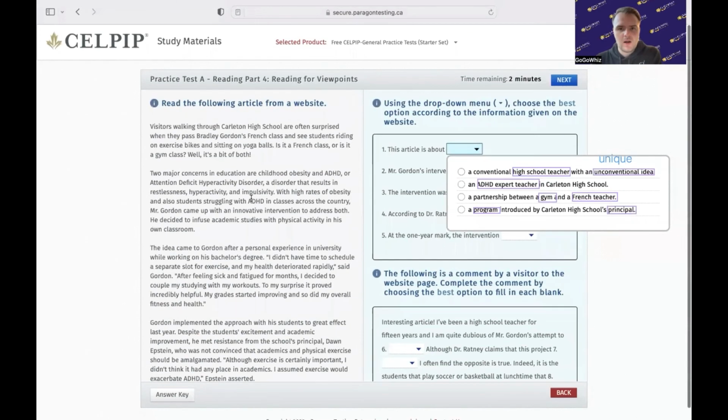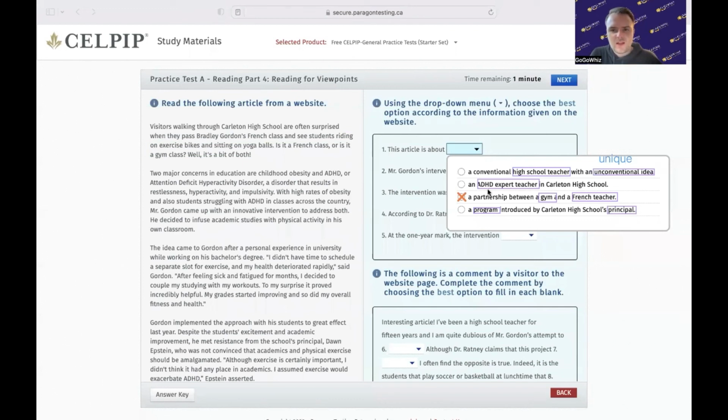So yeah, for number one, again, you're not going to have those simple, just look here, that's the answer. But right, we do have ones like, let's take a look at a partnership between gym and French teacher. We did see that those are mentioned, but that's wrong because although it's mentioned, it's not the main idea, right? So it's just mentioned in a small little portion, but the article is not about gym and French class. It's about dealing with childhood obesity and ADHD, right? Okay, so we know that one's wrong.